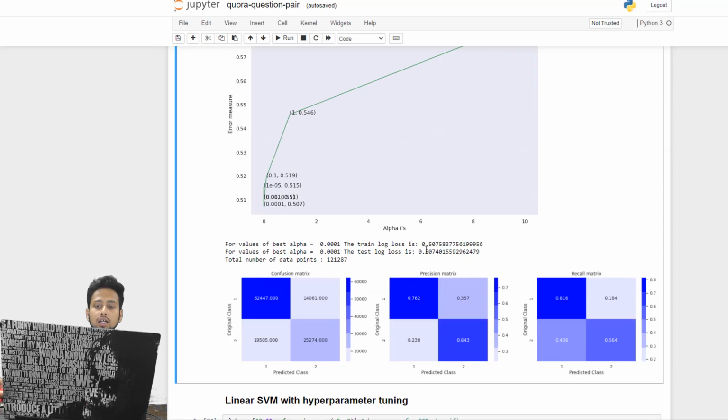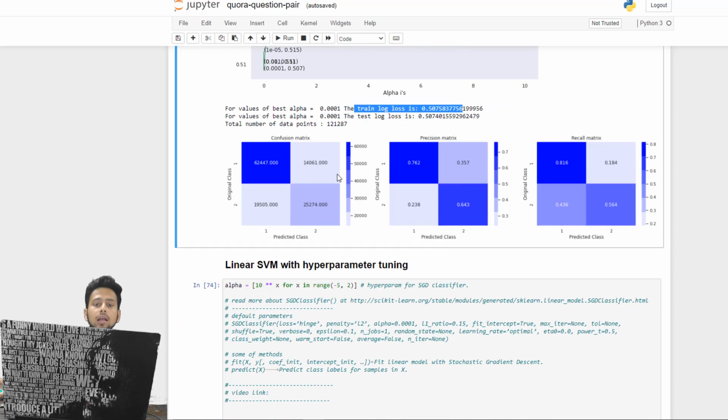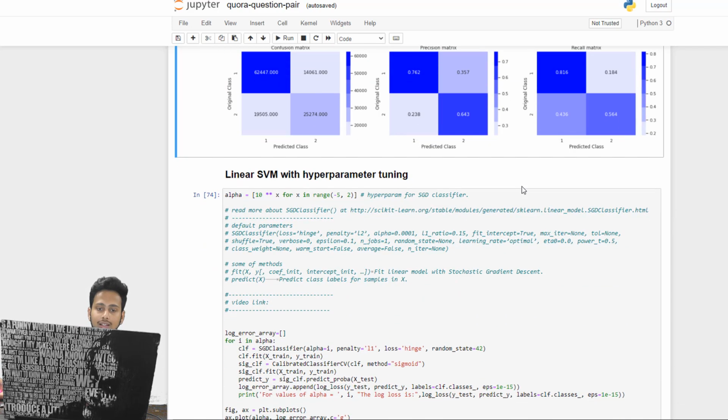We can see that the best train loss is 0.50, which is of course better than 0.88, and the test loss is 0.50. So we are not overfitting or underfitting the data, because on train it is 0.50, on test also it is 0.50. And this is basically the confusion matrix. This is basically precision and recall. You can look at it.